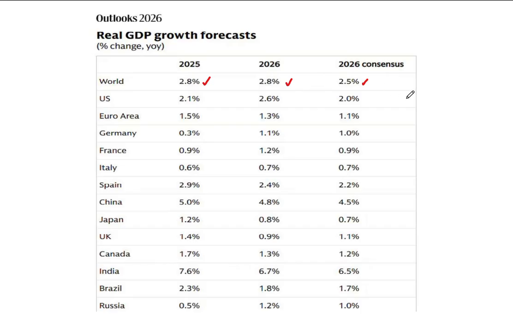So based on this, the global economy is expected to grow somewhere between 2.5 and 2.8% as a whole in 2026. So for 2026, major economies face a slowdown in global growth. Based on the aggregation of a wide range of literature, global growth is expected to fall somewhere between 2.5 and 3.1% in 2026.